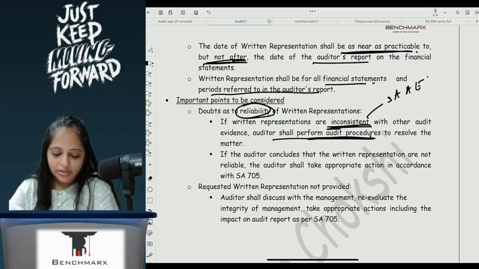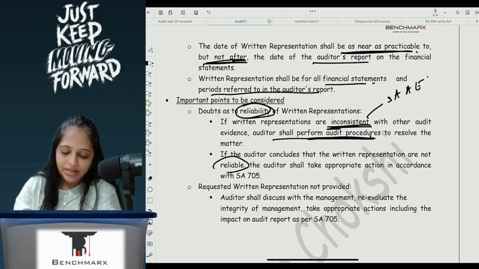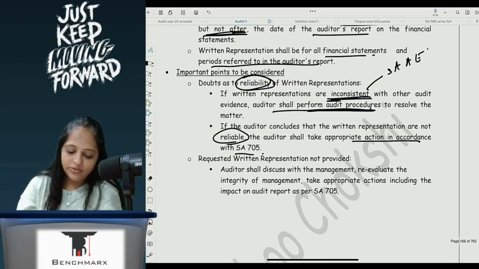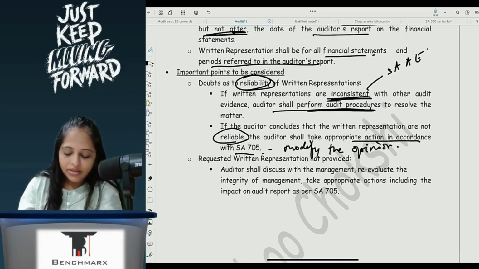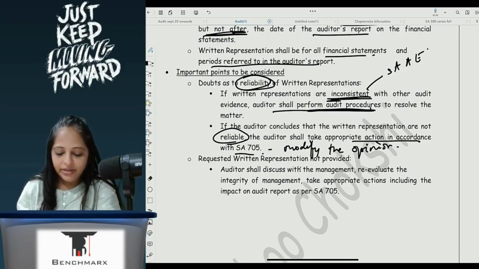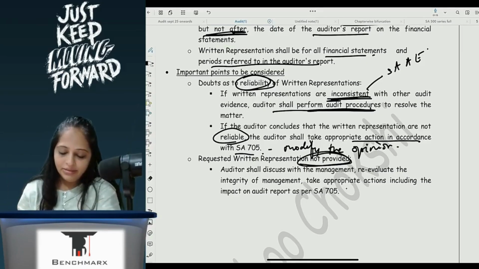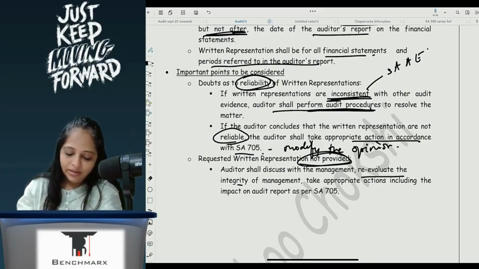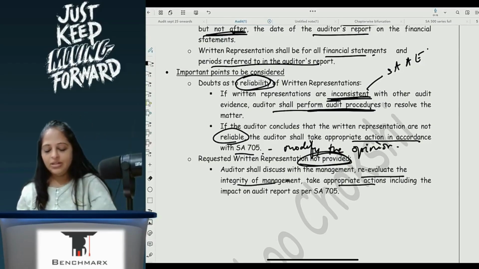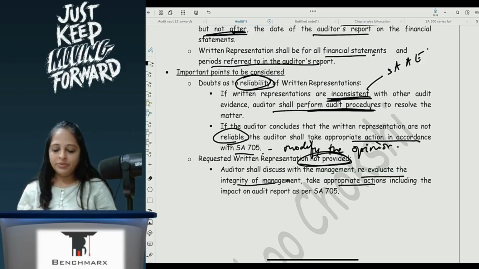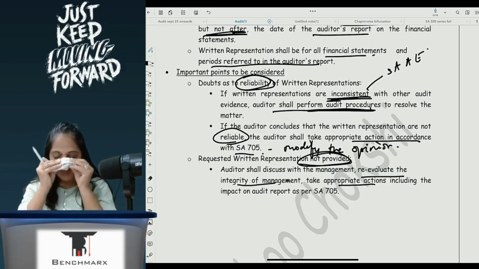If the auditor concludes that they are not reliable, then the auditor shall take appropriate action in SA 705, which is, he will modify the opinion. Now, if written representation is not provided, or is provided but not reliable, then reevaluate the integrity of management, and take appropriate action and impact on the audit report in SA 705.